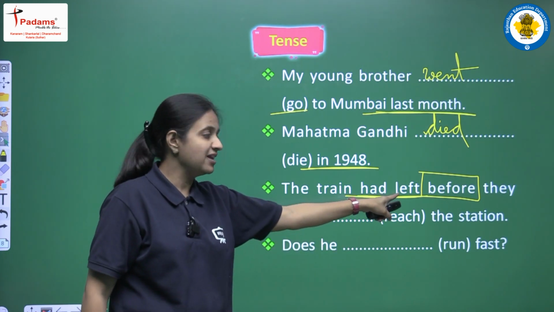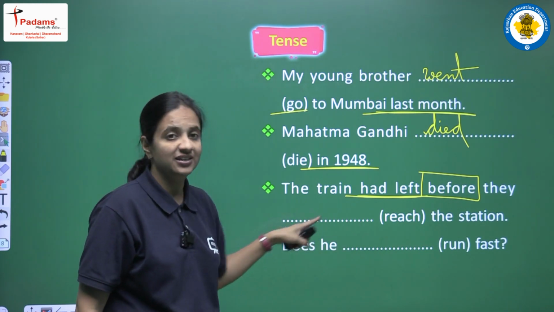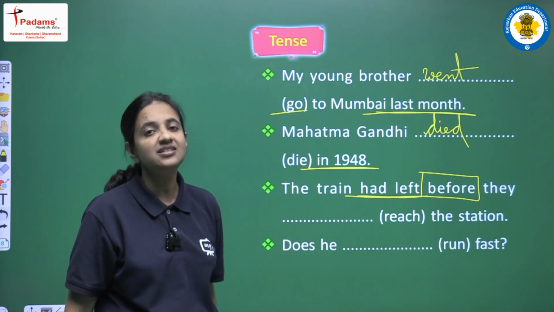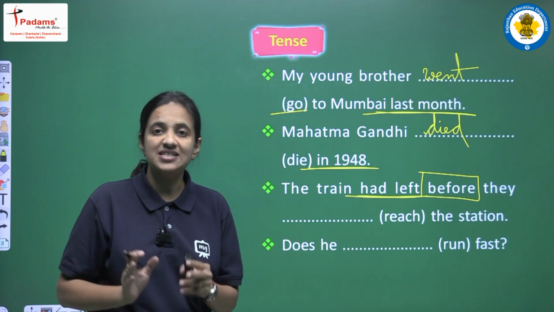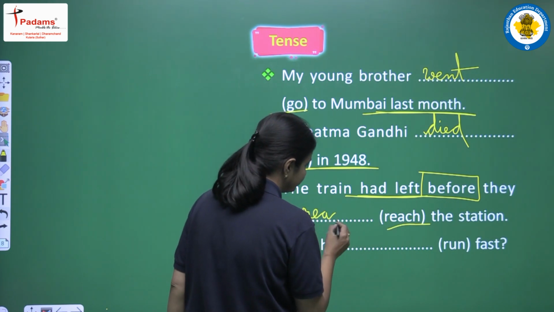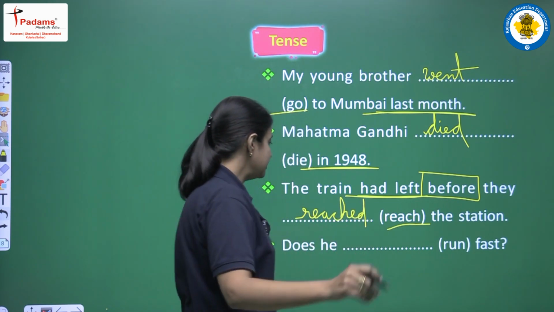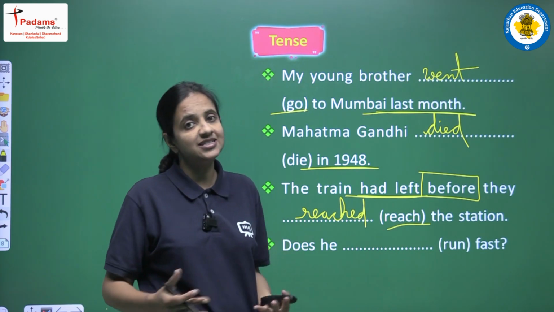The first clause already has past perfect, so we just write past simple here. Again, this is a positive sentence, so we use the second form. The second form of reach is reached. And the sentence will be: the train had left before they reached the station.